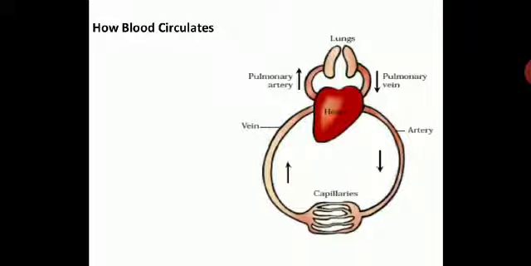So please take this down, children. You have to draw this diagram, rough diagram, in your notebook. Show the arrows so that the arrows become clear to you, where the flow of blood is taking place. These arrows indicate the flow of blood.